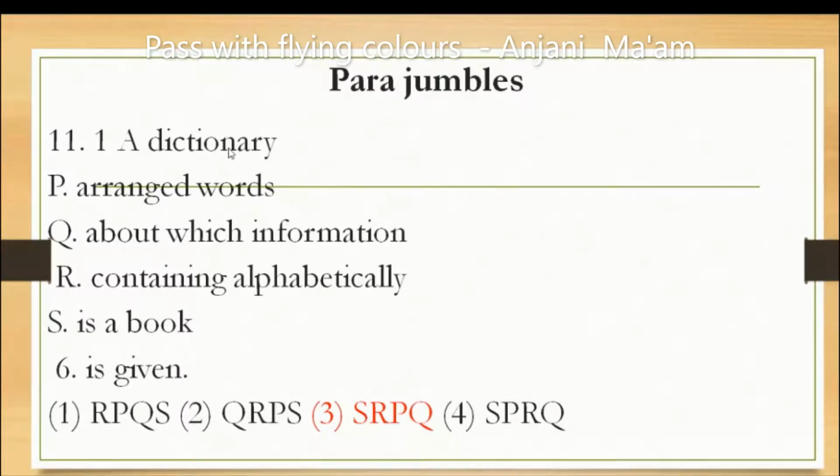It is a dictionary. What kind of dictionary is it? Dictionary definition. A dictionary is a book. S will come, containing alphabetically arranged words about which information is given. You see how the sentences are arranged. Correct order will be S, R, P, Q.